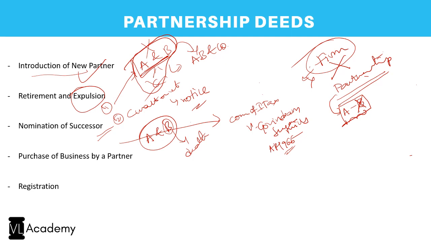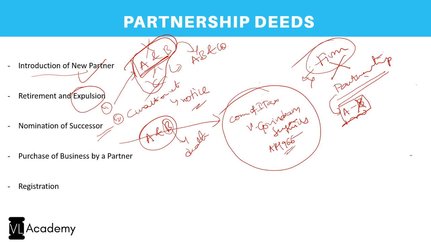The court held that the nomination of a successor of a partner, in case of a firm consisting of only two partners, shall not stand valid, as the firm also shall stand dissolved on the death of the partner. Correct? Hence, this is one case which justifies our argument. So a nomination is possible, however, where there are only two partners, it is not possible.